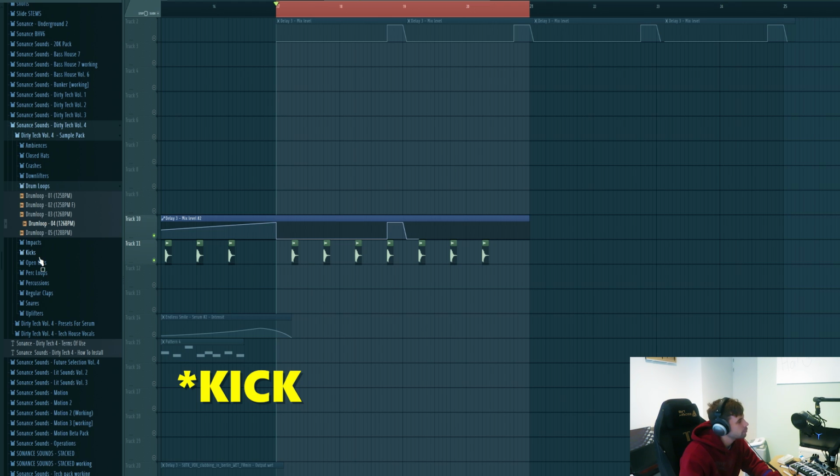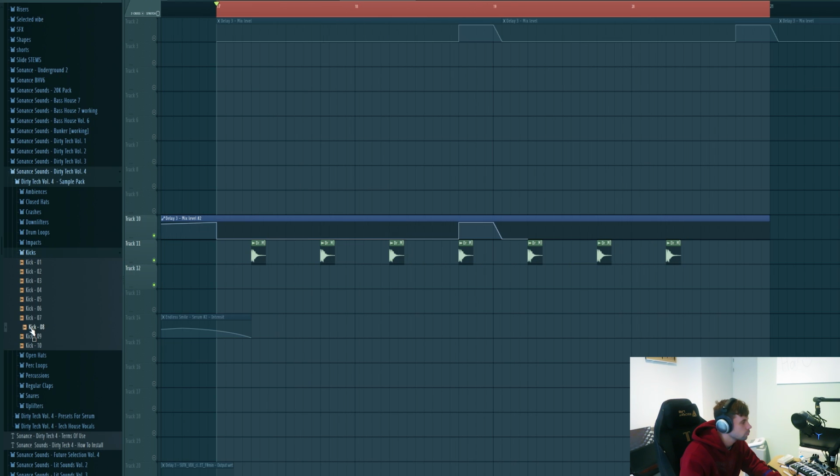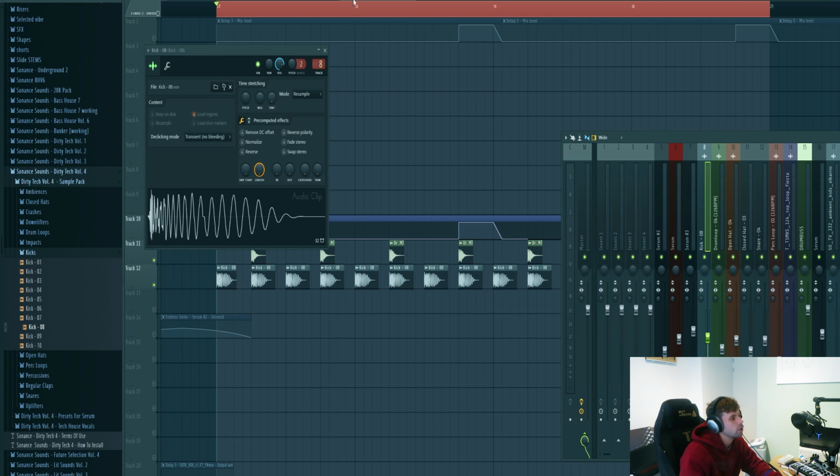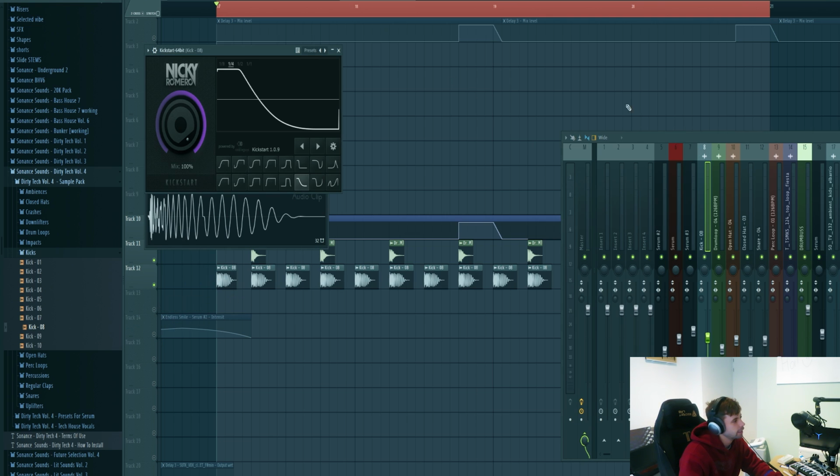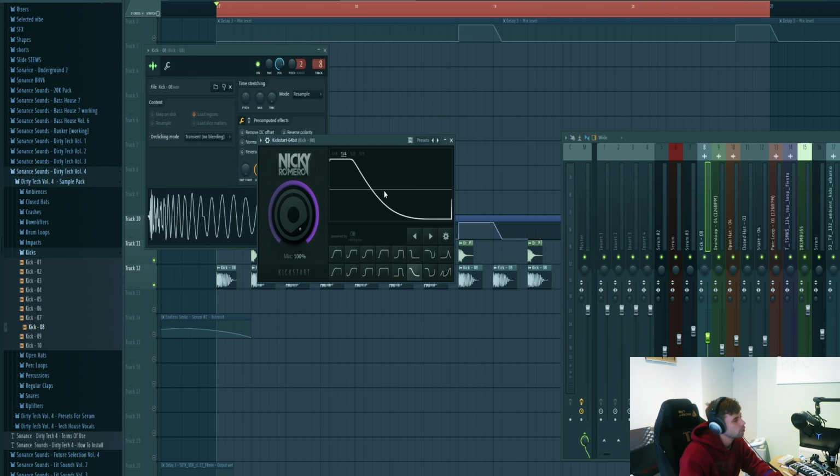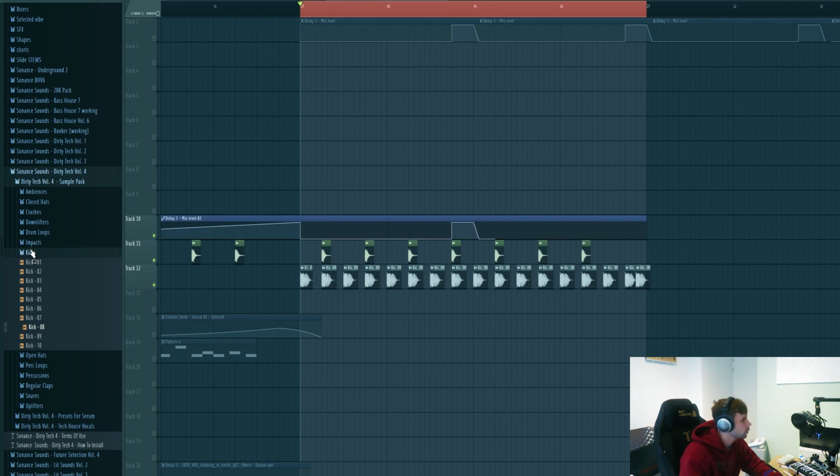Now we're gonna add the kick to it as well. It's quite a long kick, so what I did is add a kickstart to it. To cut out the tail of it. Sounding like this. So now we're gonna add an open hat to it.